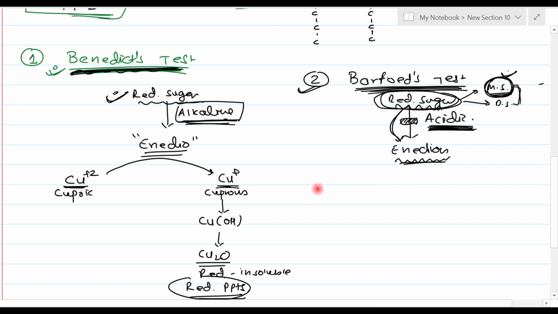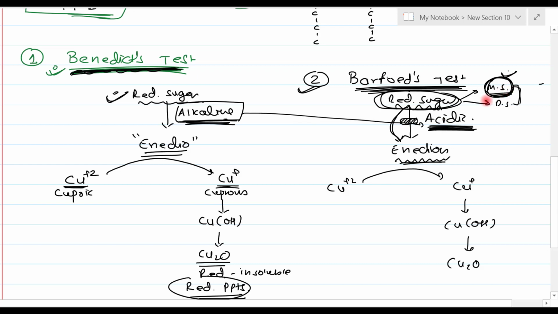So the rest of the things, that is cupric to cuprous, then cuprous hydroxide, and then cuprous oxide, everything is the same. Just convert the alkaline medium to an acidic medium, then instead of all the reducing sugars, only monosaccharide reducing sugars will be able to convert to enediols. So whenever the Barfoed test is positive, that means reducing monosaccharides are present. Now all the monosaccharides are reducing, so you can omit the word reducing. So the conclusion of a positive Barfoed test is that monosaccharides are present.